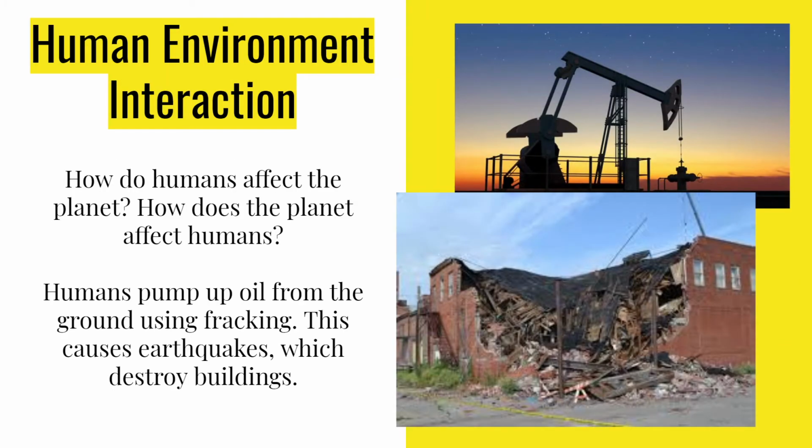The last of the 5 themes is human-environment interaction. This refers to how people and the environment, or the earth, affect one another. So when we're talking about human-environment interaction, or HEI for short, we want to ask questions like, how do humans affect the planet, and how does the planet affect humans? For example, humans pump up oil from the ground using a technique called fracking. This causes earthquakes, which destroy buildings.